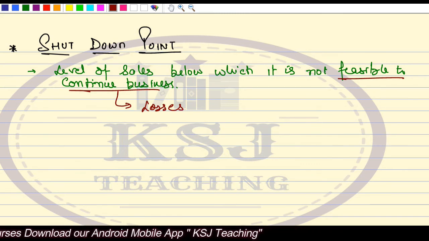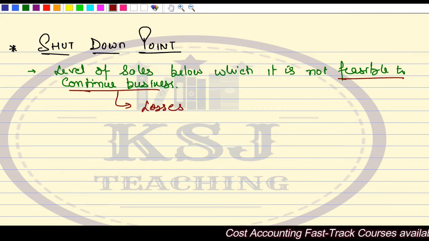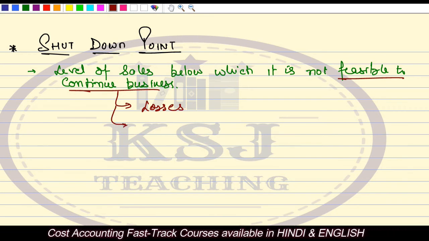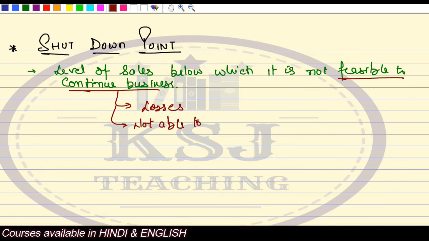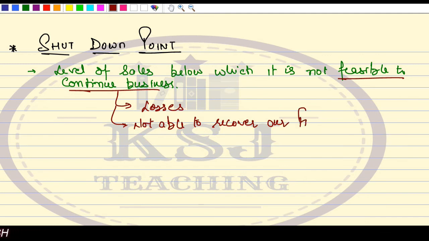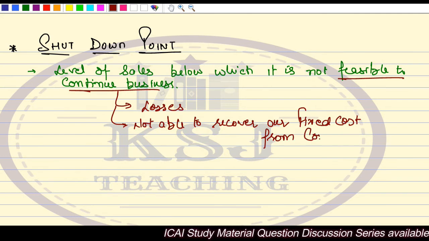When will you incur the losses? Look at the income statement. Under the marginal costing, look at the income statement and tell me, when are you going to incur the losses? Sir, we are going to incur the losses if we are not able to recover our fixed cost from contribution, right?